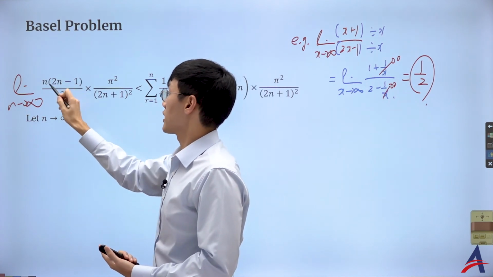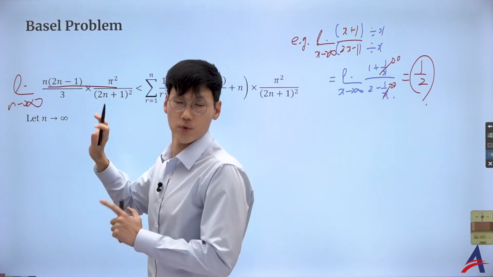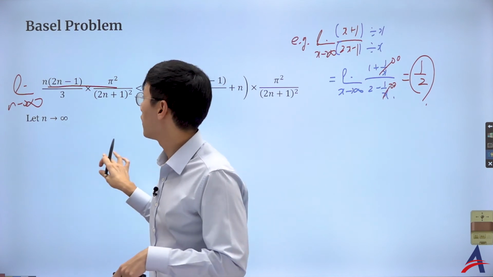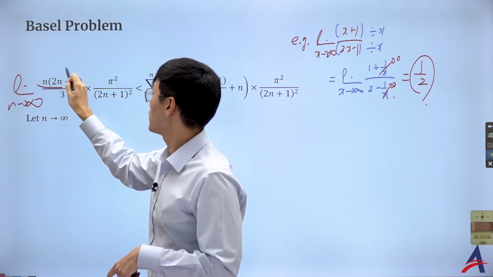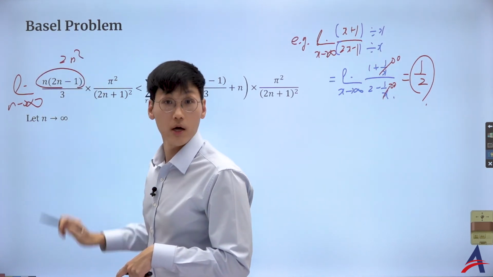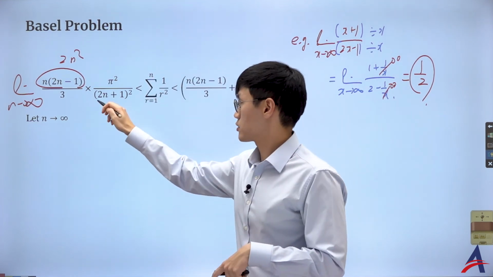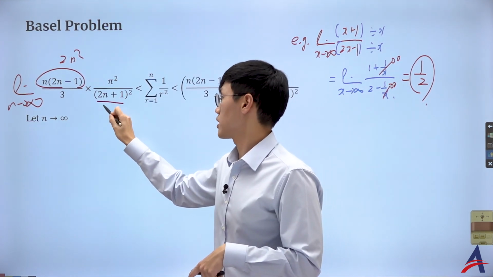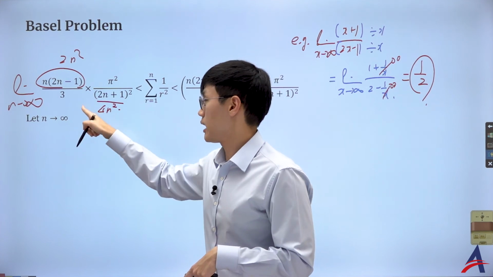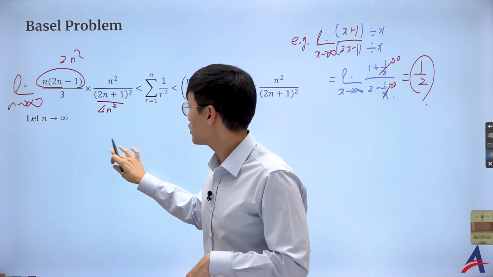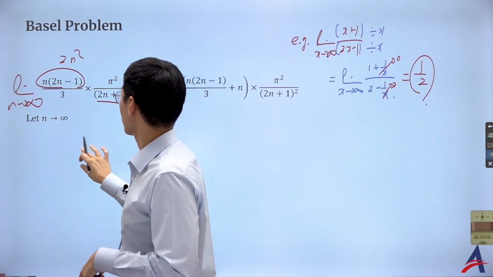On the numerator, I got a quadratic term, isn't it? The pi squared is just a constant coefficient. You can leave it alone. But the leading term of the numerator is going to be 2n squared. You see? On the denominator, 2n squared, perfect square, so that's going to be 4n squared. Multiply by 3. So the leading term of the denominator, my friend, in fact, is going to be 12n squared.